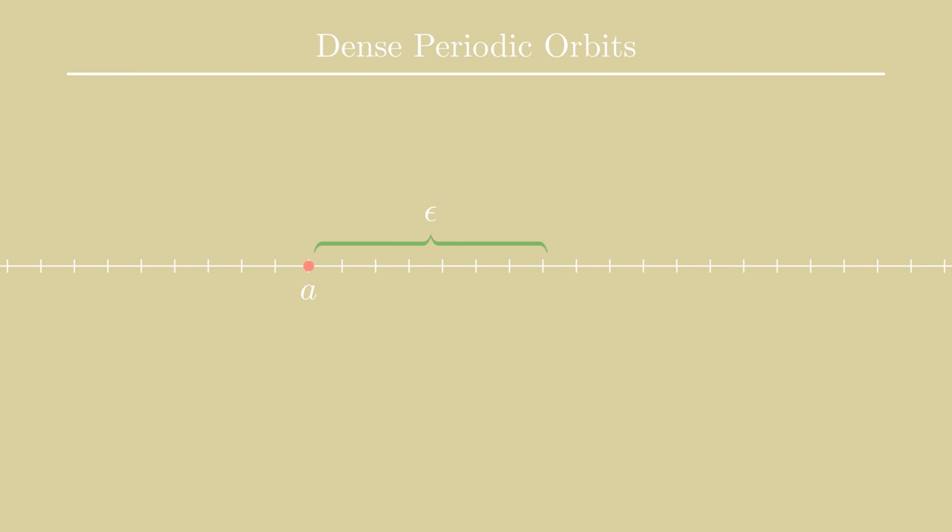Let's put the two words together. A mapping contains dense periodic orbits if, given any interval in the space, there exists at least one periodic orbit or cycle. This emphasizes the instability of such chaotic maps, because a point very near to a cycle may lie in a completely different cycle, whatever near means in a continuous space. An interesting corollary of this is that period 3 implies chaos. If any point's orbit is a 3 cycle, then the function must be chaotic.